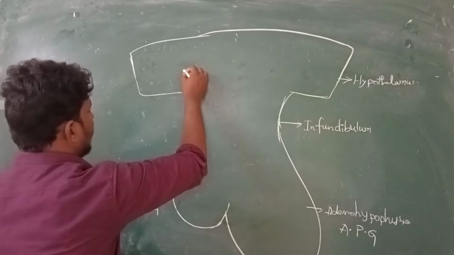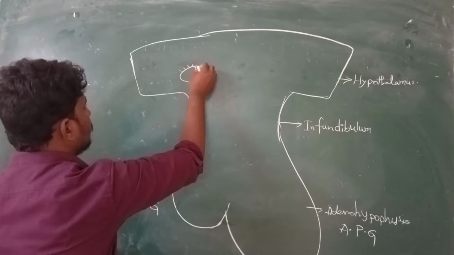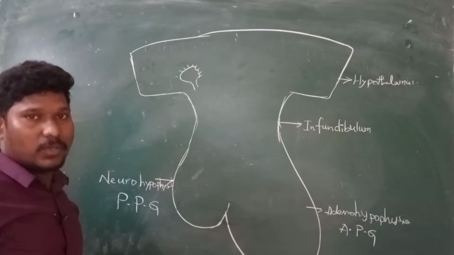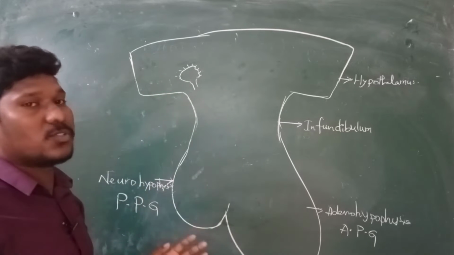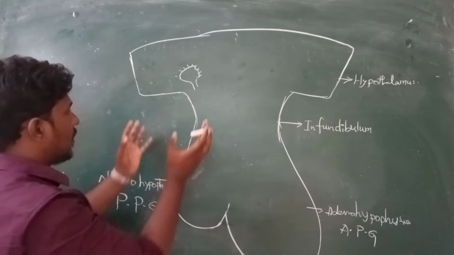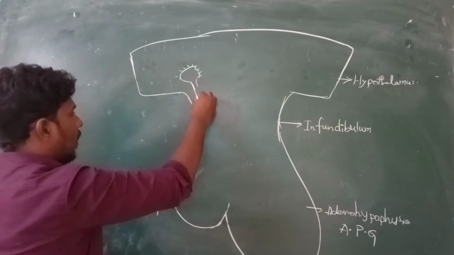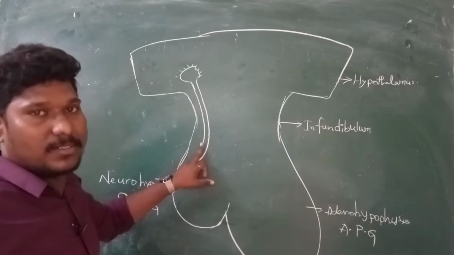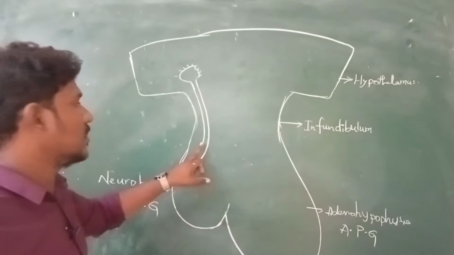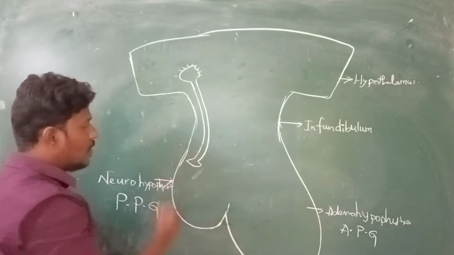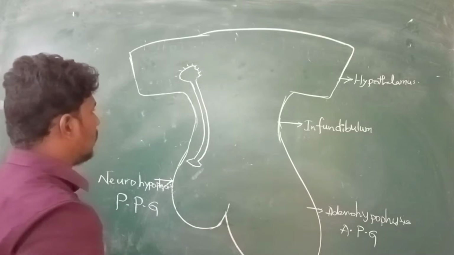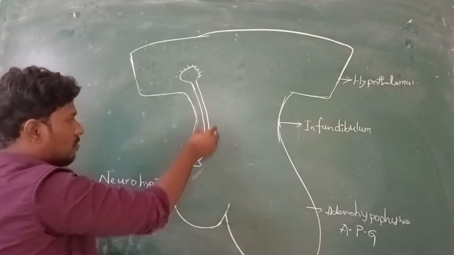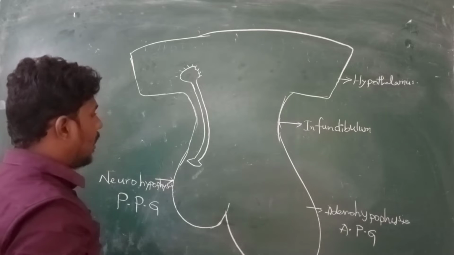So here some nucleus is there. For example, say this is a nucleus. Nucleus means here it's not one neuron. It's not a single neuron. A group of neurons, a group of cell bodies attached together, forms a nucleus. And this is the tract. What is meant by tract? It's a group of axons, a bundle of axons. A group of cell bodies is called a nucleus, and a bundle of axons is called a tract.